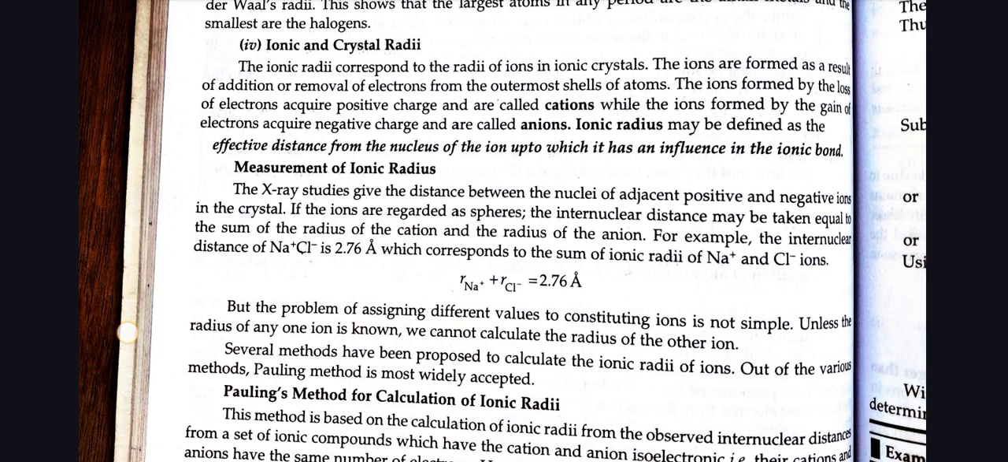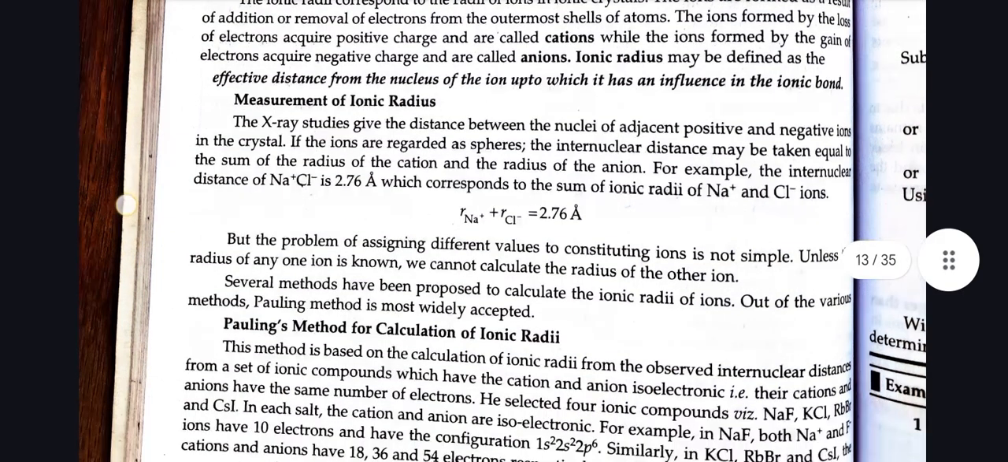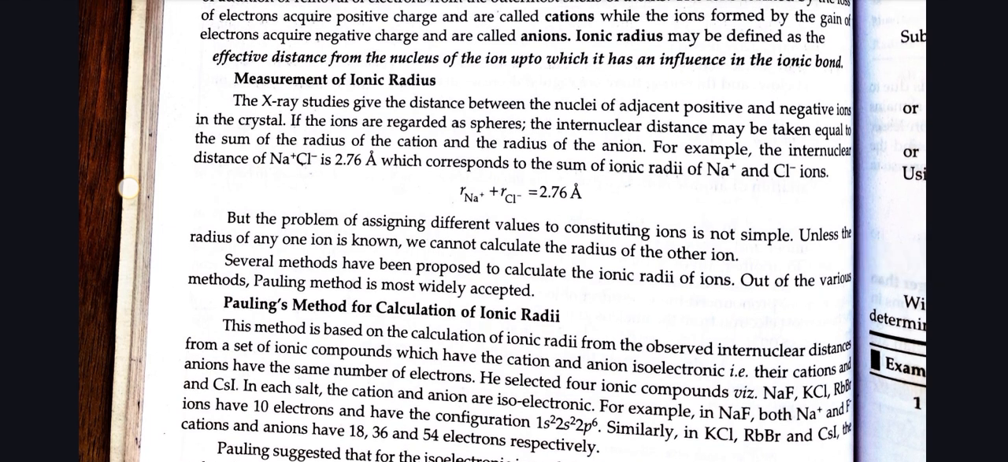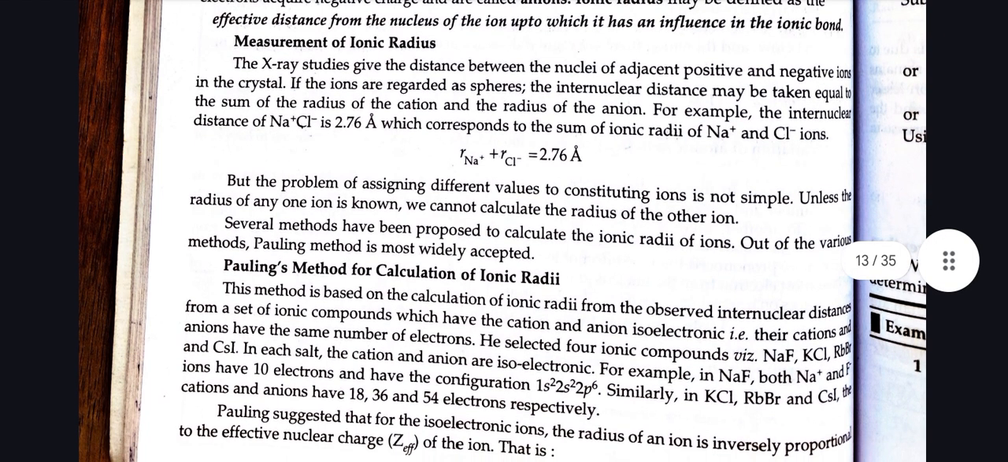Measurement of ionic radius. X-ray studies give the distance between the nuclei of adjacent positive and negative ions in the crystal. If the ions are regarded as spheres, the internuclear distance may be taken equal to the sum of the radius of the cation and the radius of the anion. For example, the internuclear distance of Na+ Cl- is 2.76 angstrom, which corresponds to the sum of ionic radii of Na+ and Cl- ions.